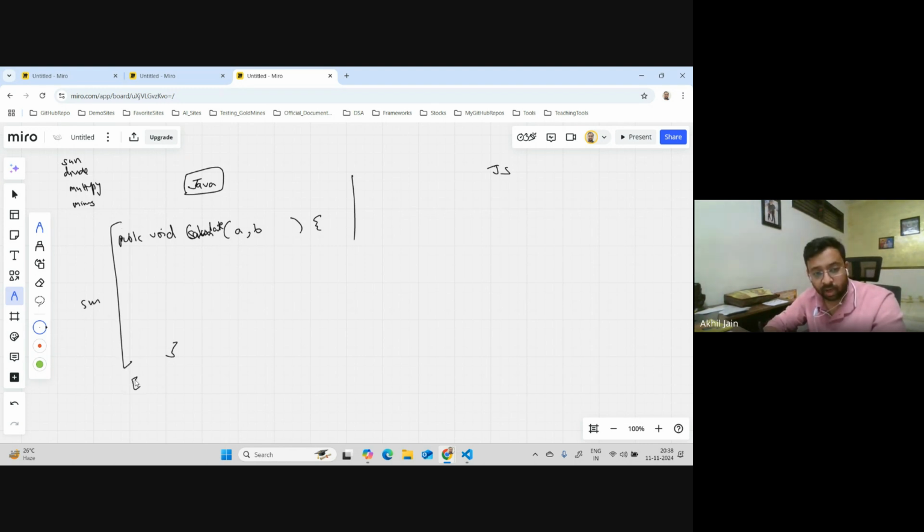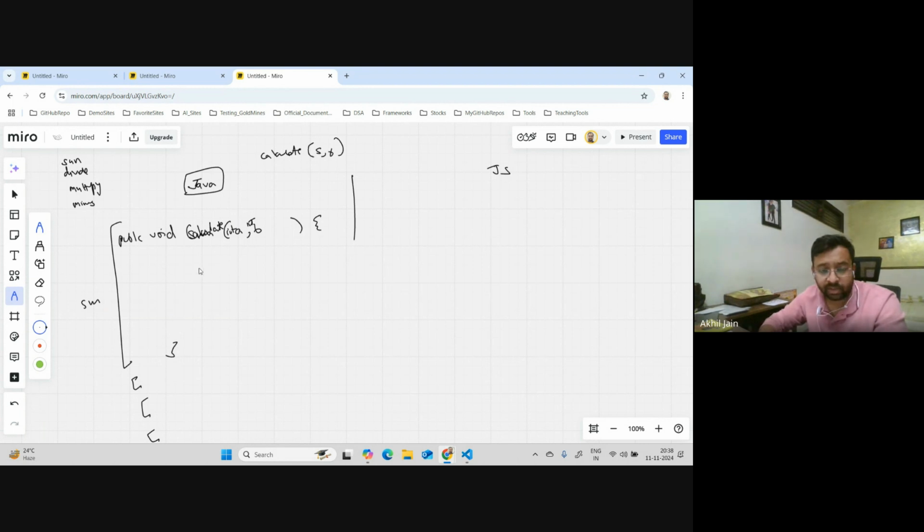This would be for another method, another method, another method, right? Four different methods. If you remember, to call a method in Java, I would simply call calculate, and I have to match the data type of it. So it's an int, so I can only provide int and int, 5 and 6.